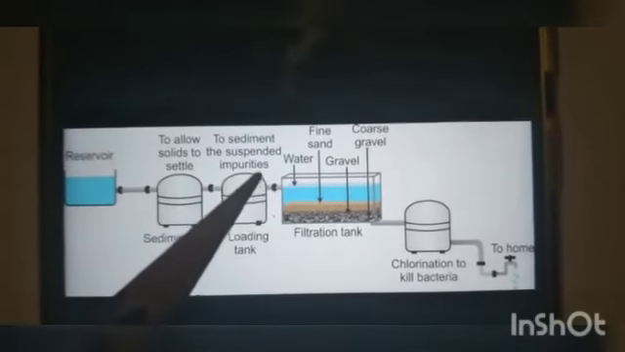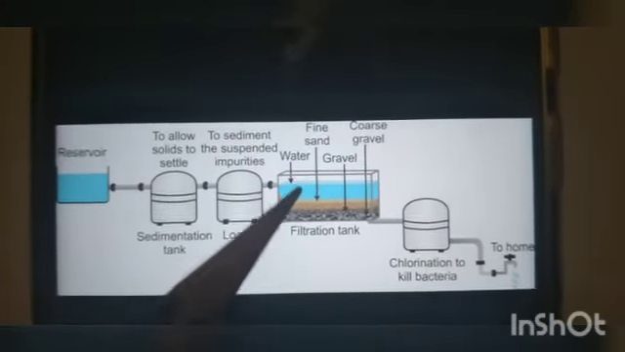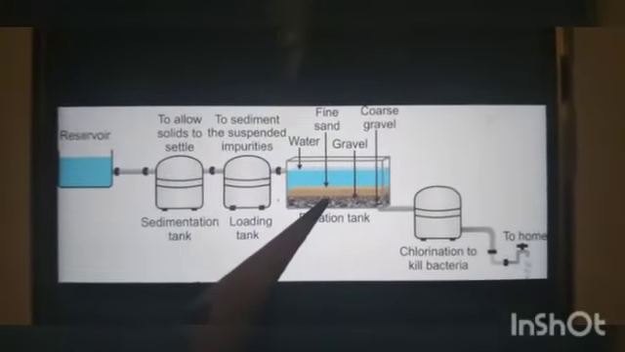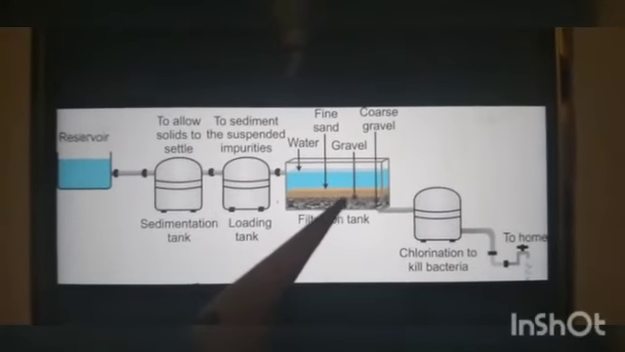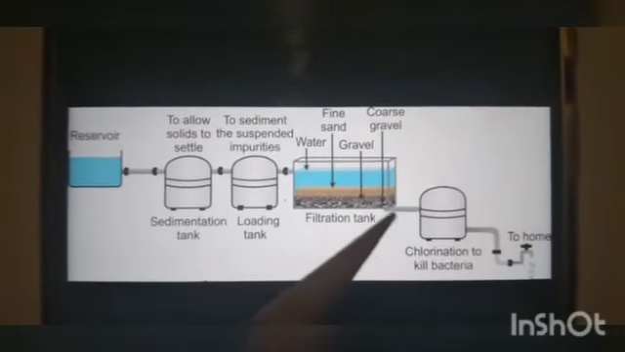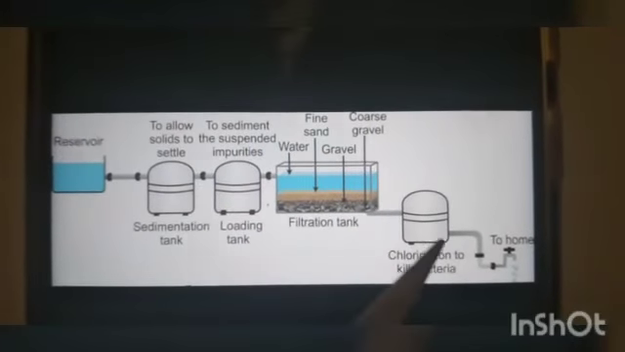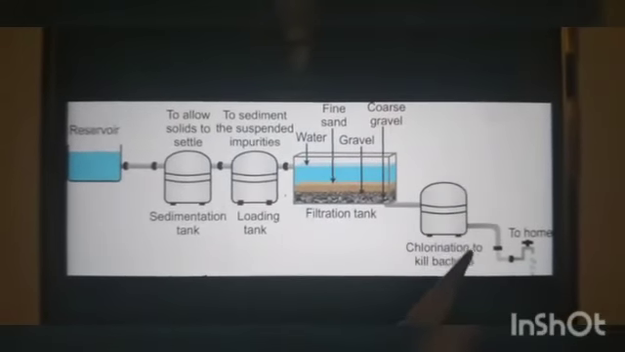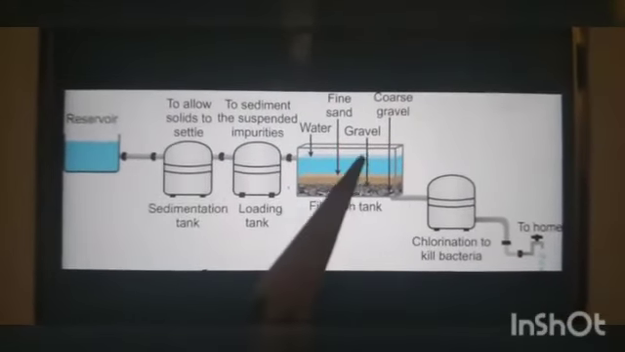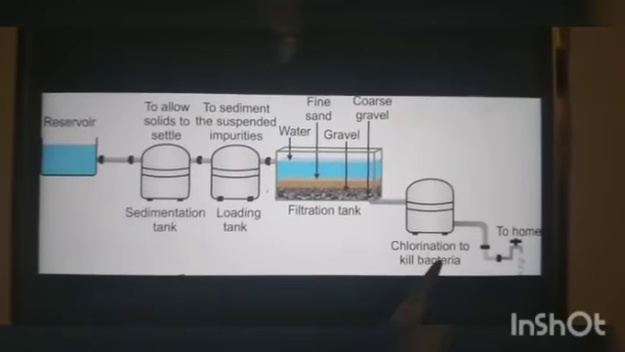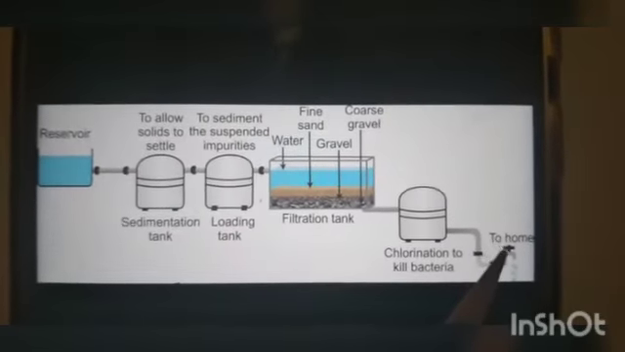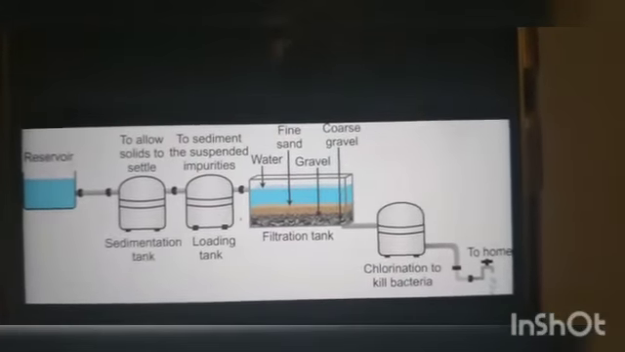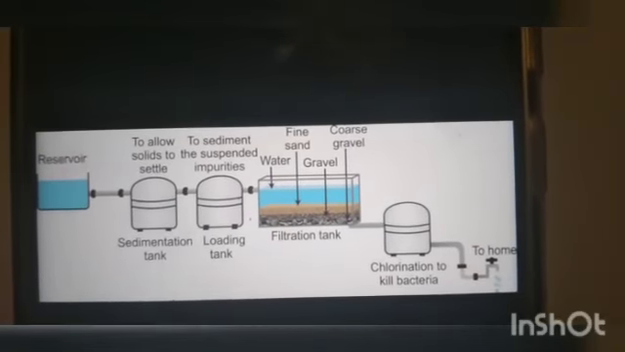From the loading tank, water will move to this tank. Here, as I told, the soil acts as a filter. Through the small pores of the fine sand, the water will go down layer by layer, and the filtered water will go to the chlorination tank. In this chlorination tank, the chlorine kills any bacteria in the water. From this chlorination tank we can directly use it for different household work, for example washing clothes or vessels. So this is the purification of water.